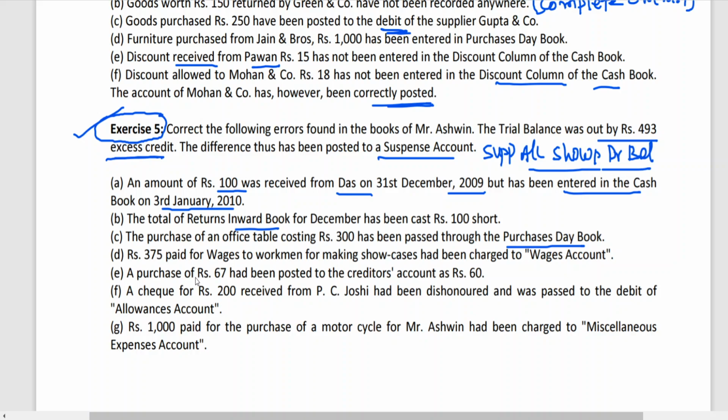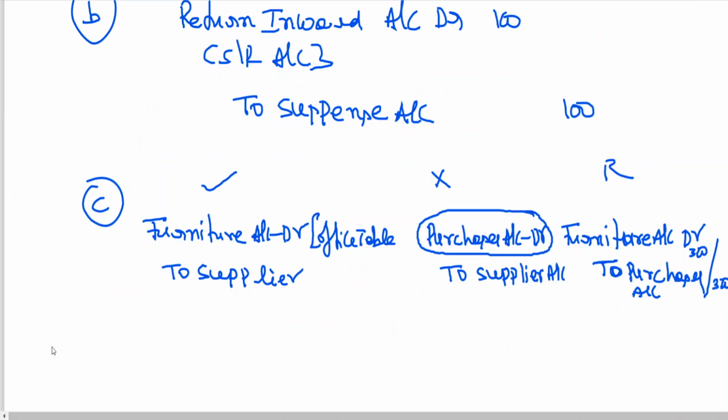D. 375 rupees for wages to workmen for making a showcase. Showcase is furniture. Charge to wages account. Wages to workmen for making an asset is a capital expenditure. It should be debited to the concerned asset. But they have wrongly debited to which account? Wages account. You know what is the correct entry for?